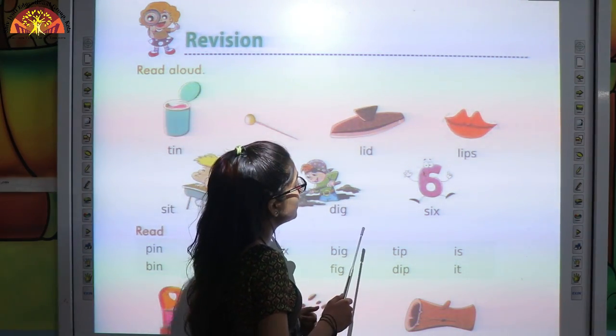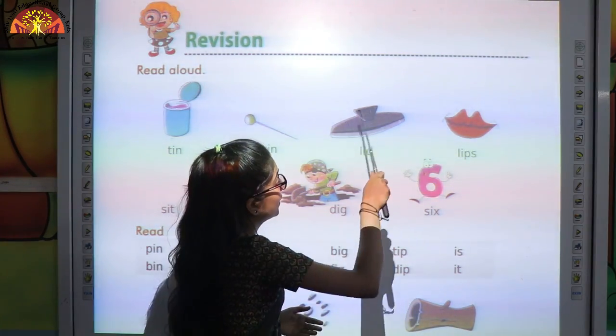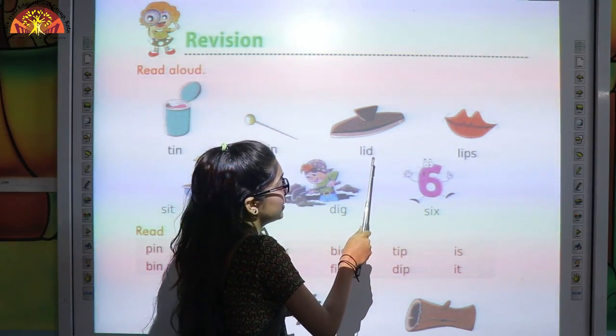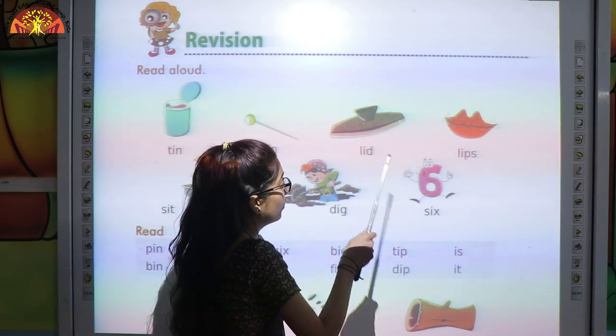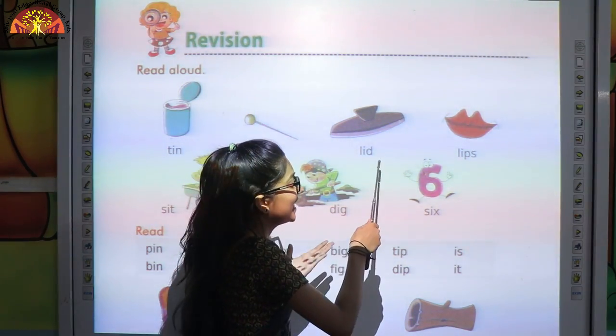Now look here kids. What is this? This is lid. L-I-D, lid. Sound of L is L. Sound of I-D is id. So it will become lid.